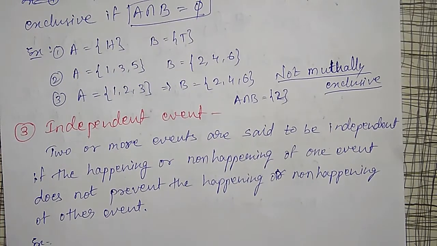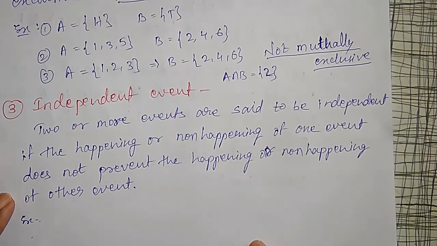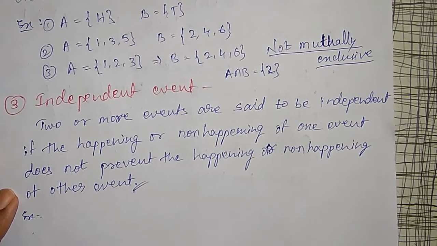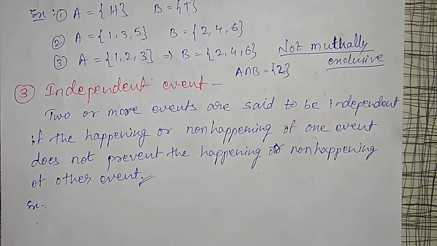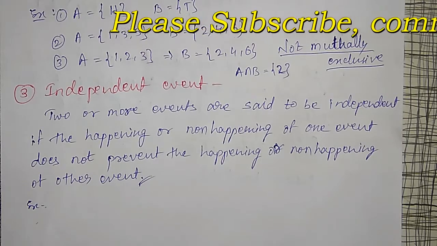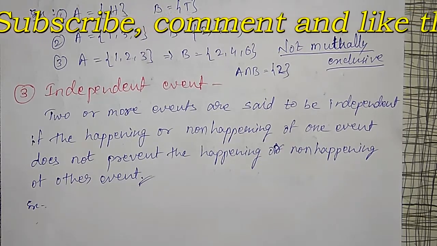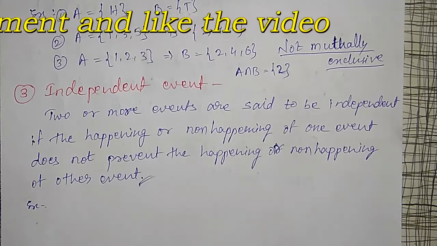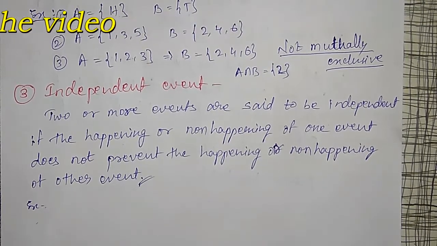Next is the independent event. Two or more events are said to be independent if the happening or non-happening of one event does not affect the happening or non-happening of the other event. Then we say that two or more events are independent. Don't bother about this definition again. One simple example I'll give you. In a deck of cards, a total of 52 cards will be there. In the first event, I will draw one king. Its probability will be 4 out of 52.